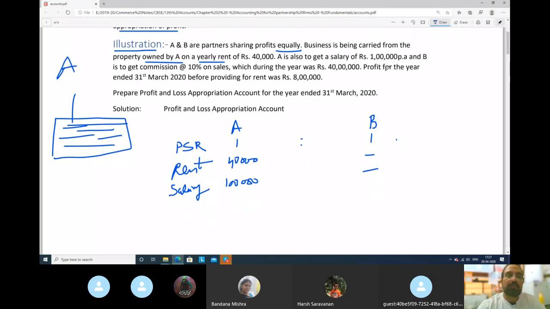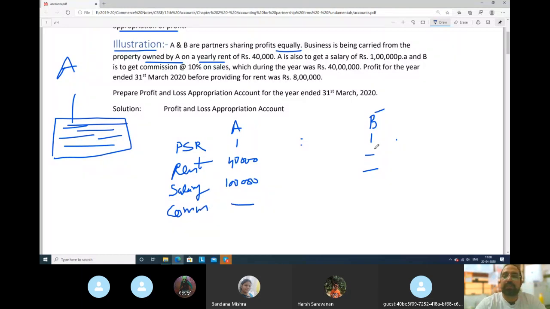Further, B is to get a commission of 10% on sales. B is the other partner. For example, he is involved in sales, and because of B, sales are very high. So A and B both decided that B will get a commission on sales.